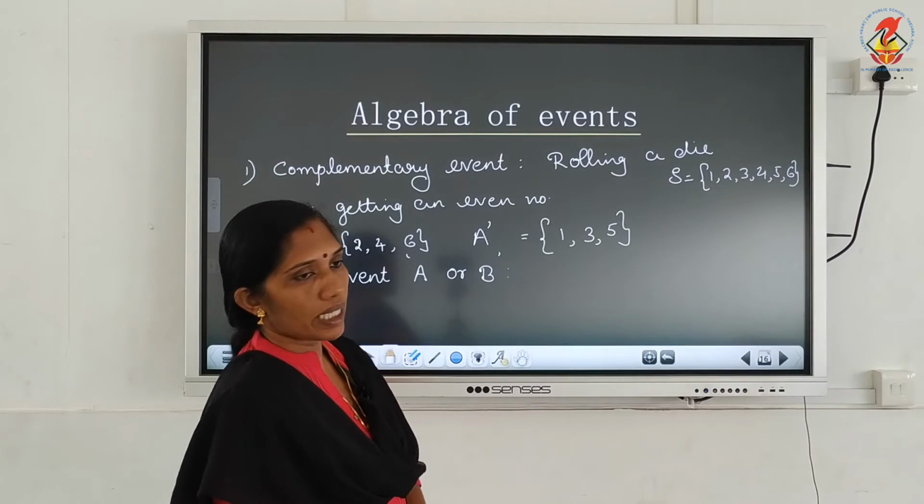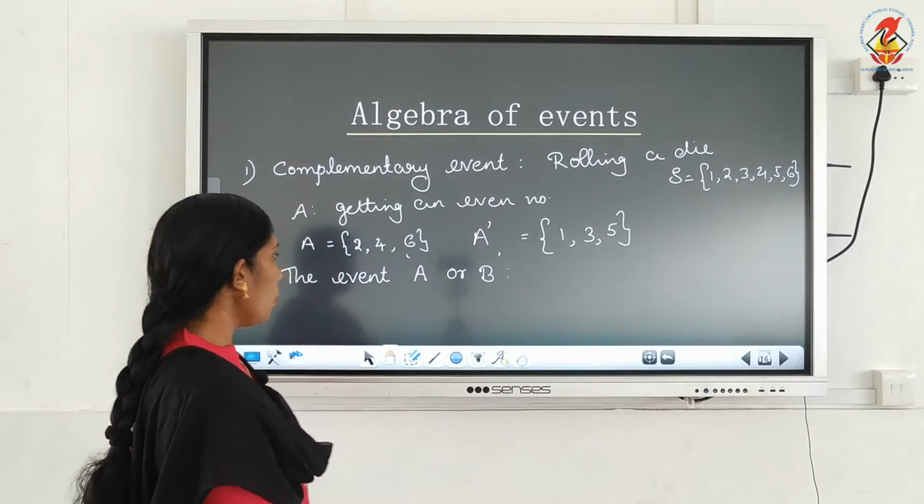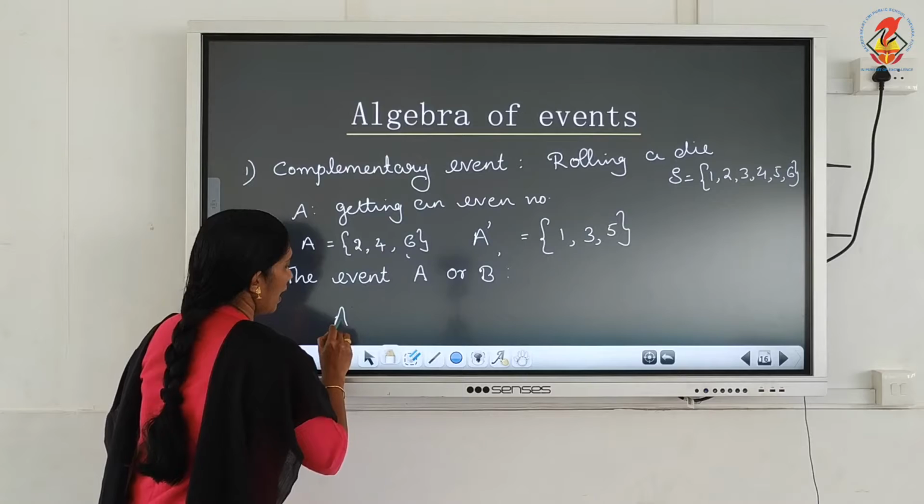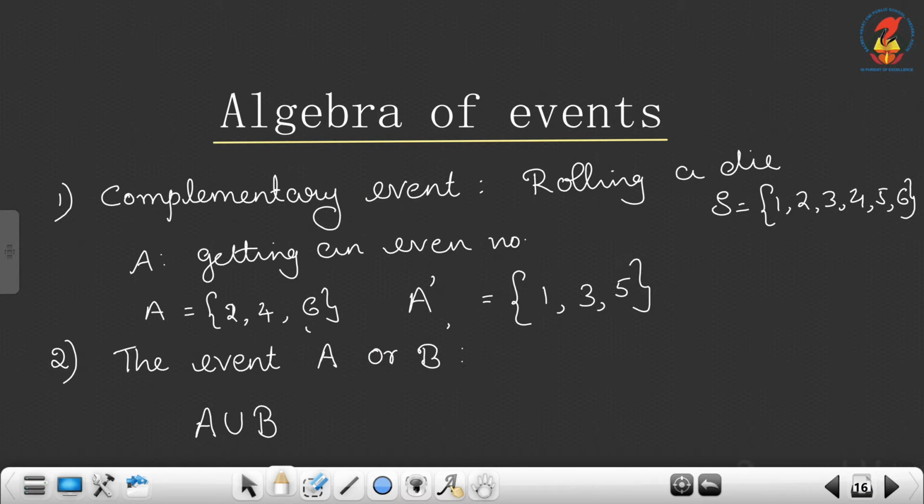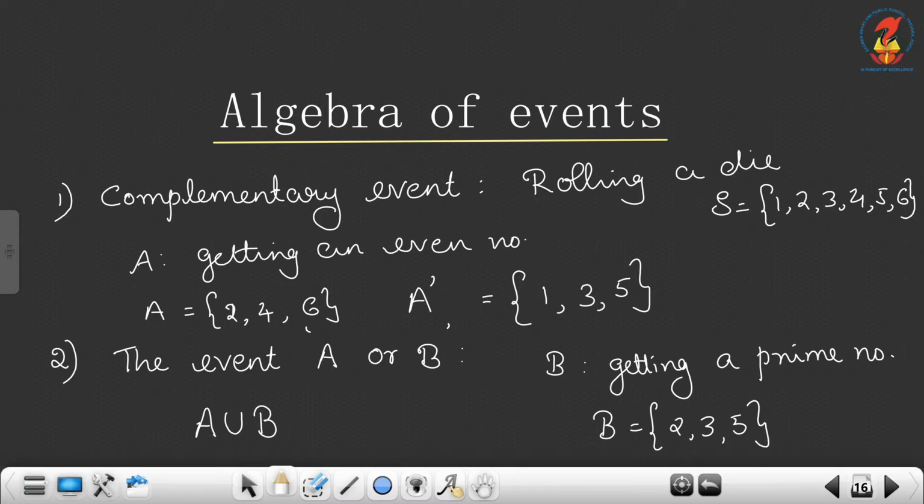Now the event A or B is denoted as A union B. Here let B be the event getting a prime number. So B is equal to {2, 3, 5}.